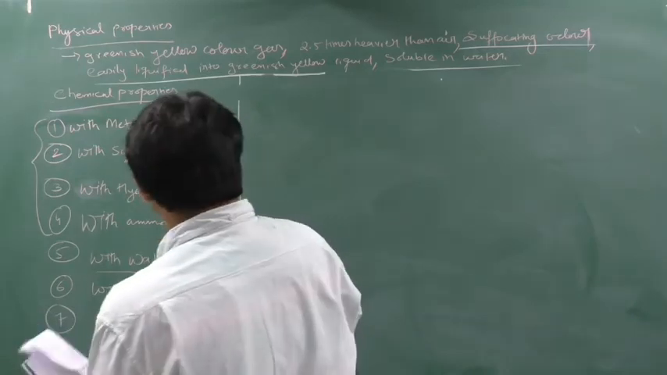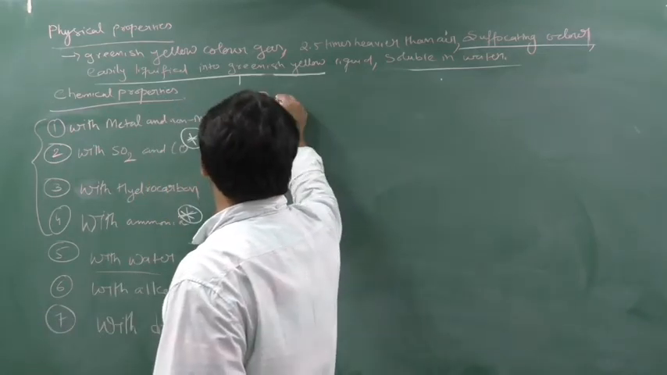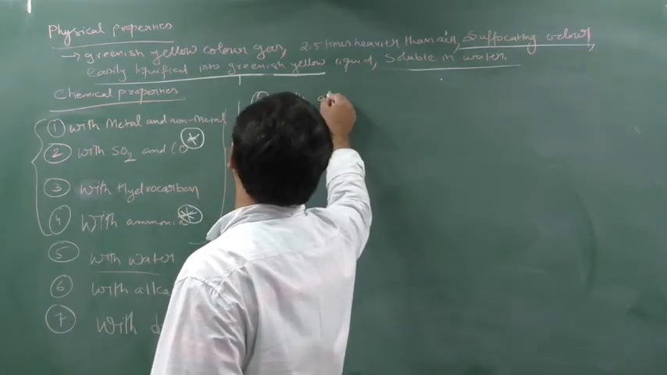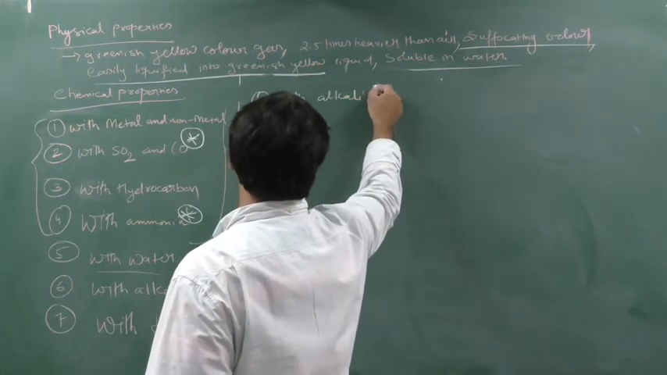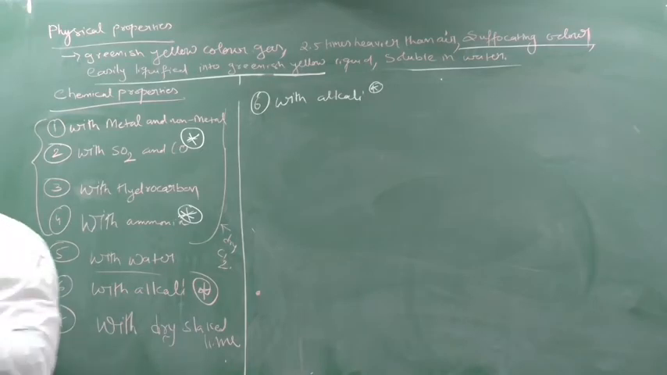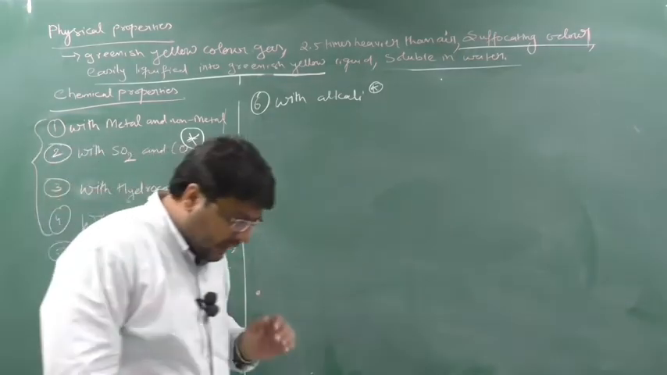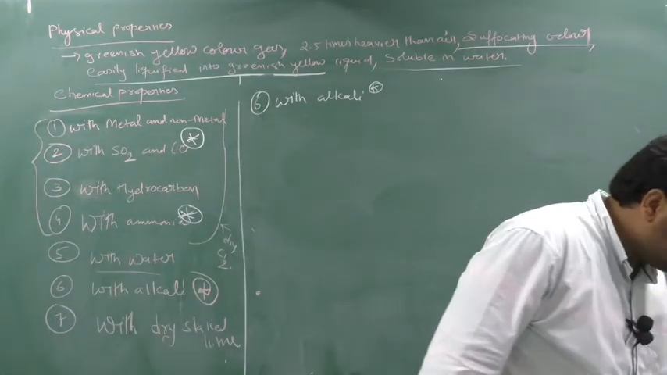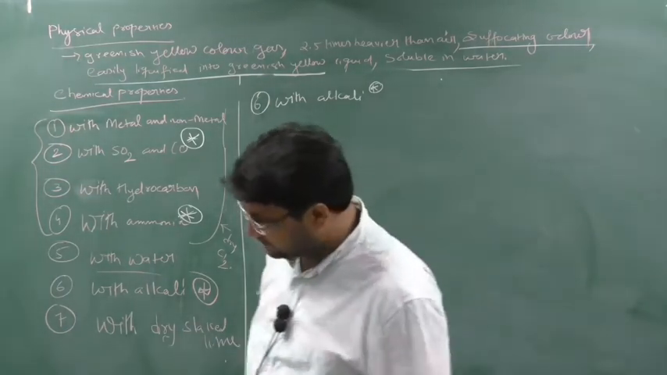Okay. Next is with alkali. Write down, it's very important. I'll give one point. Write down: chlorine reacts with alkali like NaOH in two conditions.